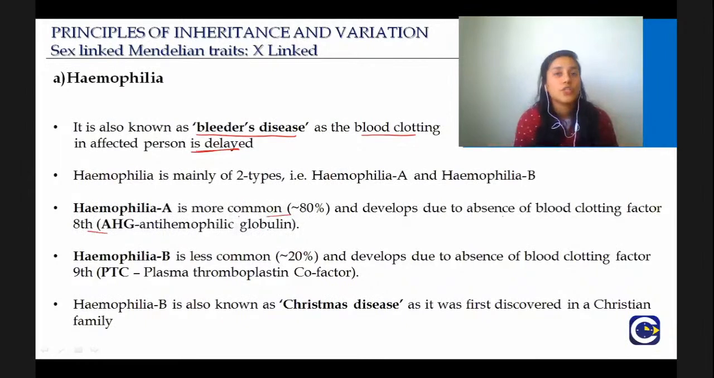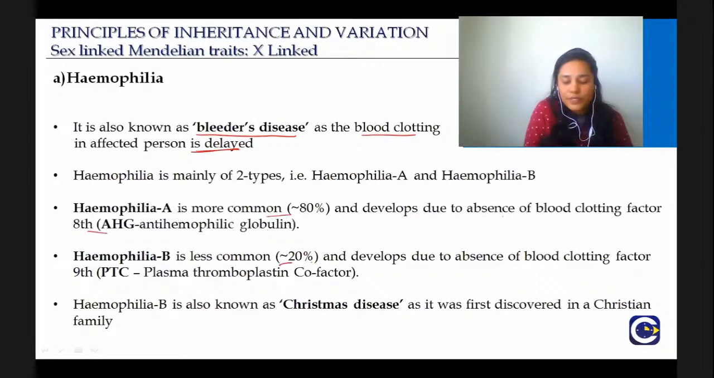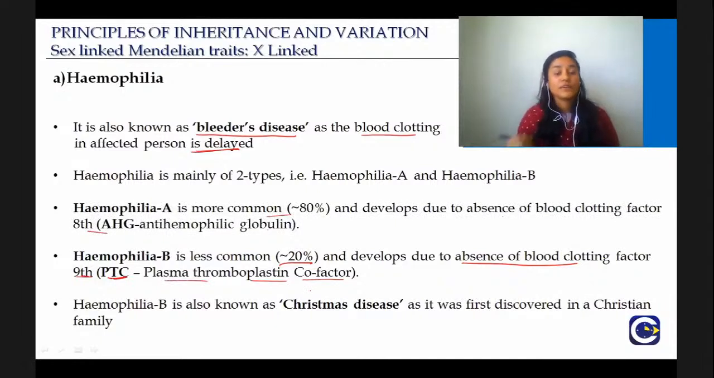Join them, revise your 11th class. Okay, but here then try to remember. Hemophilia A, blood clotting factor 8, AHG. Hemophilia B, which is less common, it occurs in 20%, develops due to absence of blood clotting factor 9, PTC, plasma thromboplastin cofactor. Remember these.